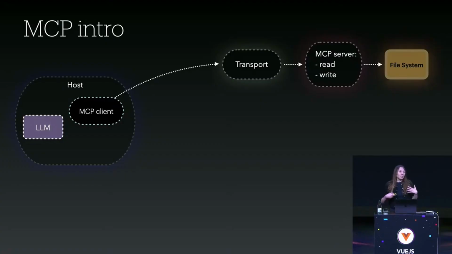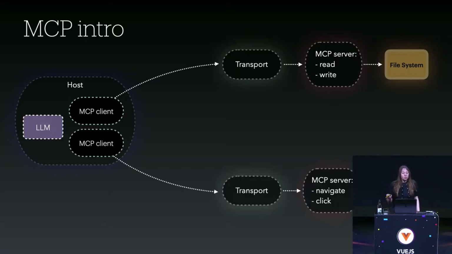We can either connect them locally or remotely. And that's the transport which will ensure that both of them are connected and do the translation to the MCP server. So yeah, the transport is responsible for that. We can connect it locally with stdin, stdout process, for example, or we can connect it remotely with streamable HTTP. So I hope it is clear.